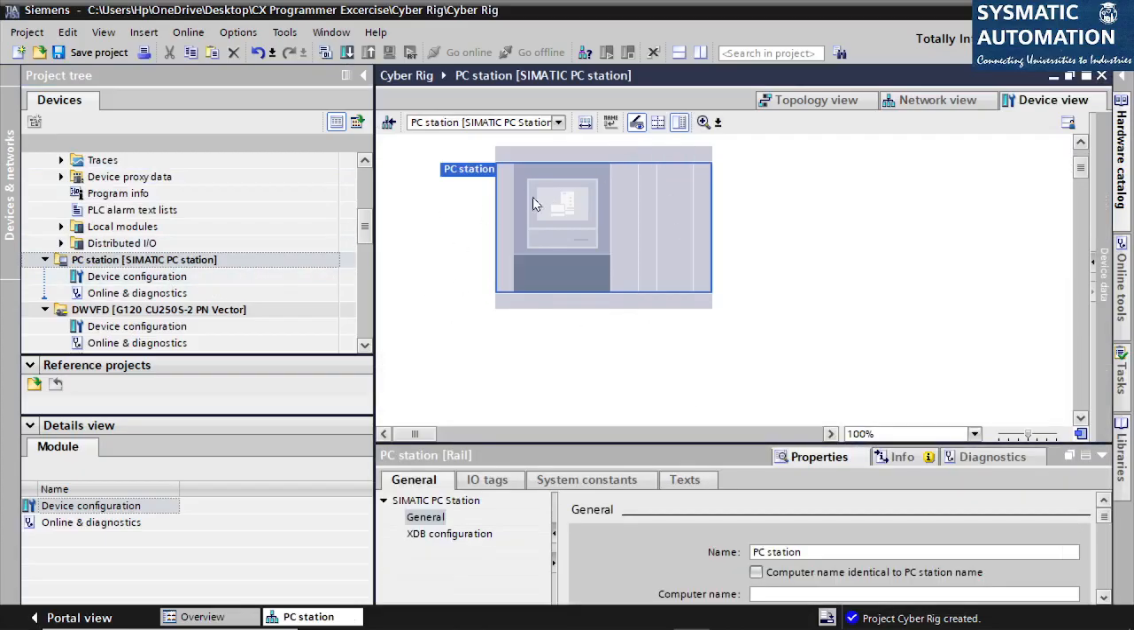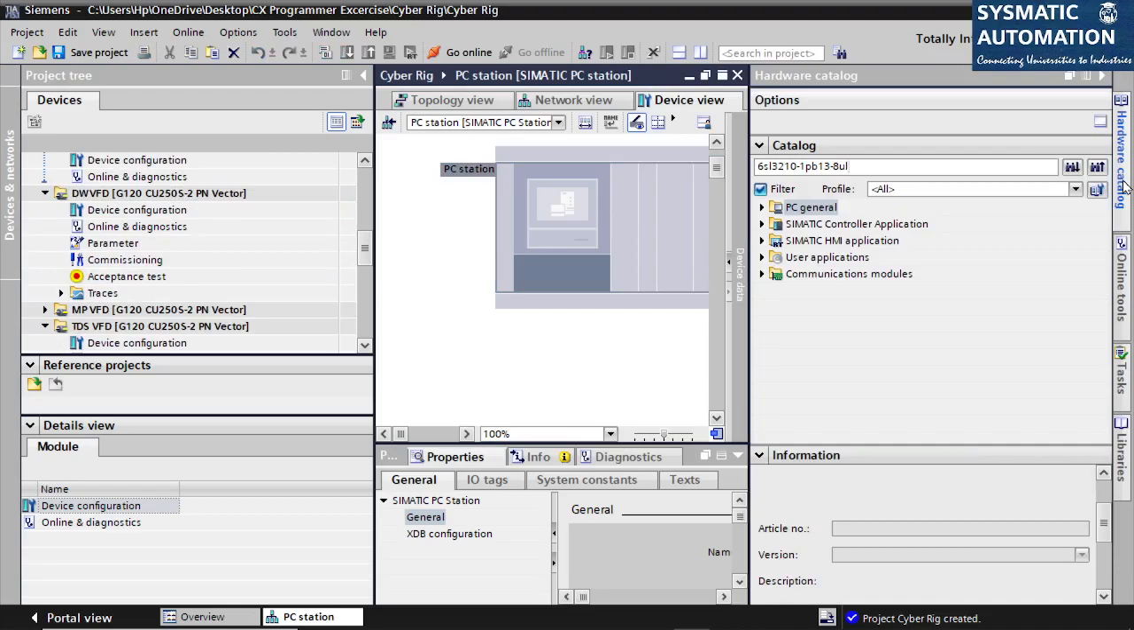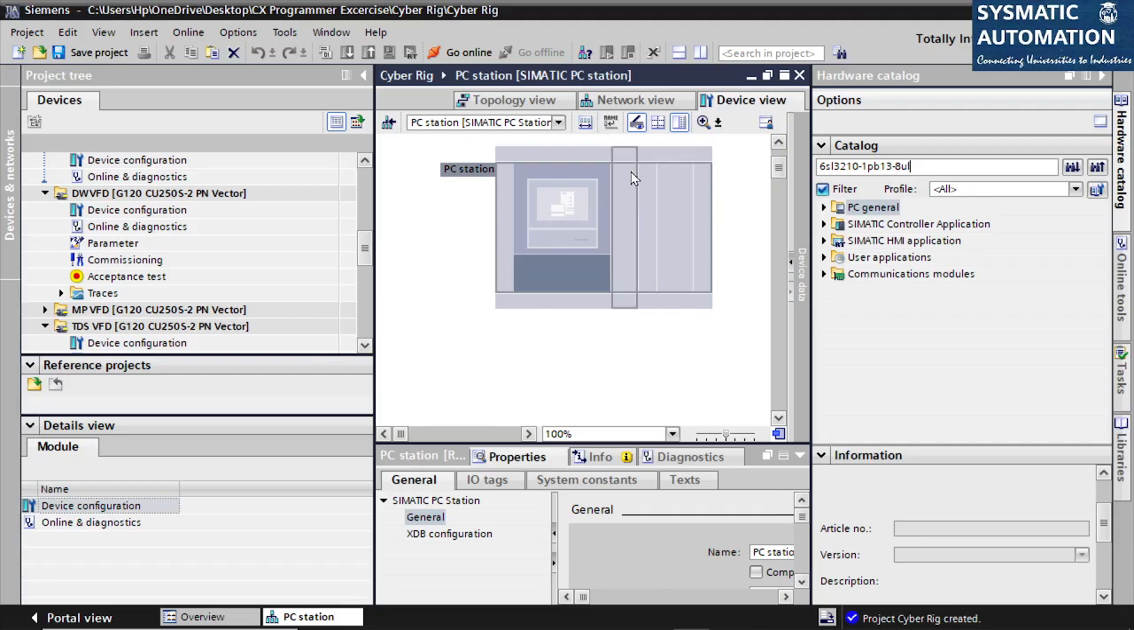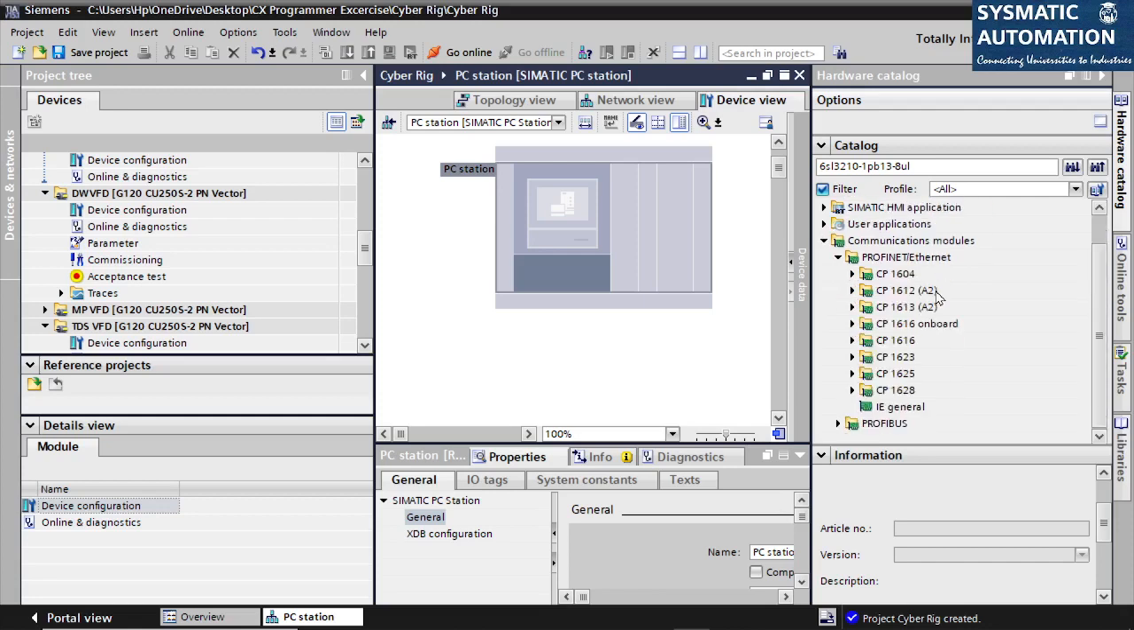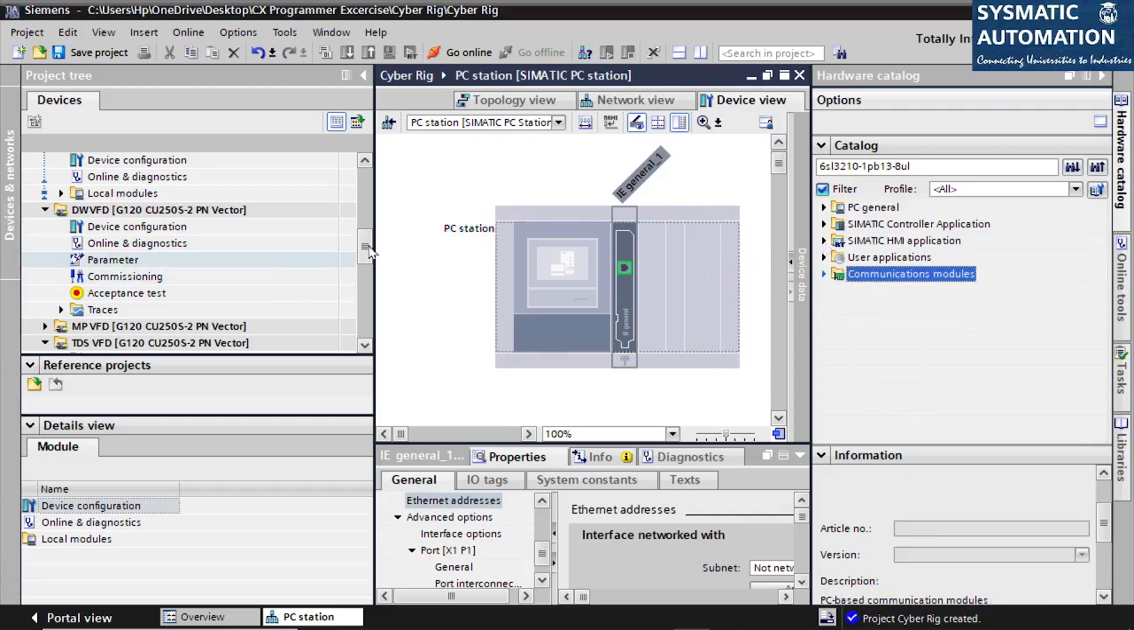But it is only the screen. With the SCADA, we'll have to add some more components. We need a communication module for the SCADA to communicate with the PLC. So we'll go to communication module. The communication type we are using is Profinet, so I'll click on Profinet. If you are using any of these boards, you can select them. If not, I will use IE general, because I'm using my laptop's Ethernet card, right? Once I add this, I can connect it to my network again.